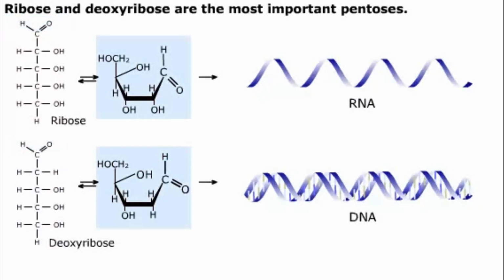Ribose and deoxyribose are the most important pentoses. Both pentoses contain an aldehyde group, and they form 5-membered ring structures. The main difference is at carbon 2. Ribose has an alcohol group here, while deoxyribose has just a hydrogen atom. A tiny variation of just a couple of atoms makes all the difference in the world. Deoxyribose is found in deoxyribonucleic acids, or DNA, our genetic material, while ribose is found in ribonucleic acids, or RNA.